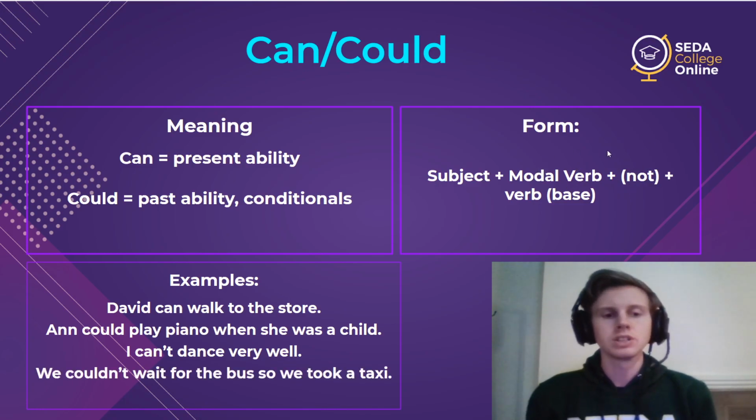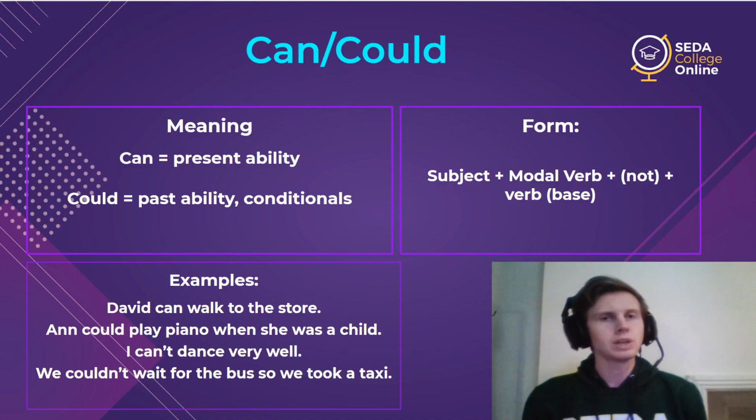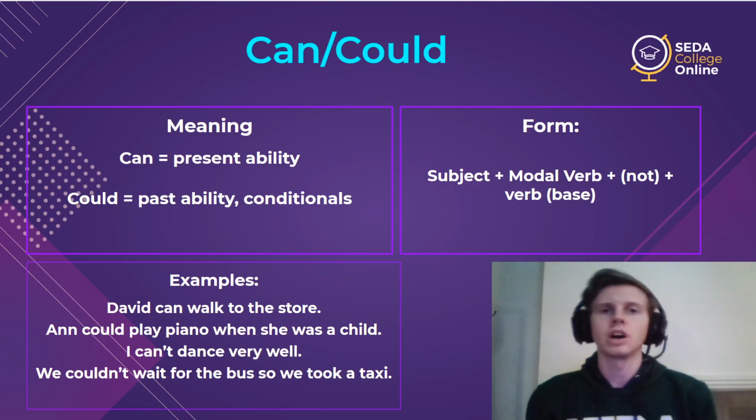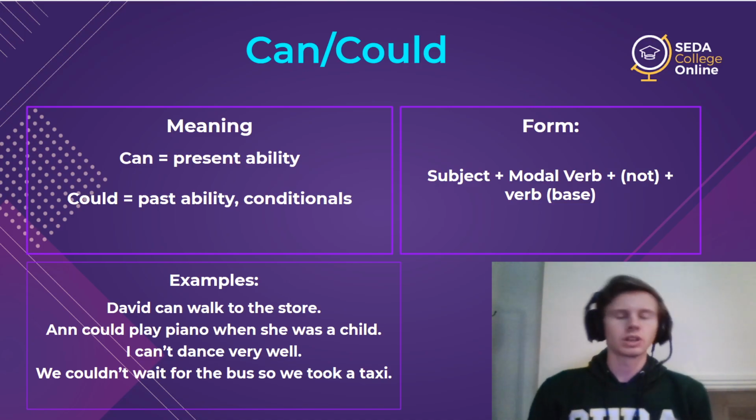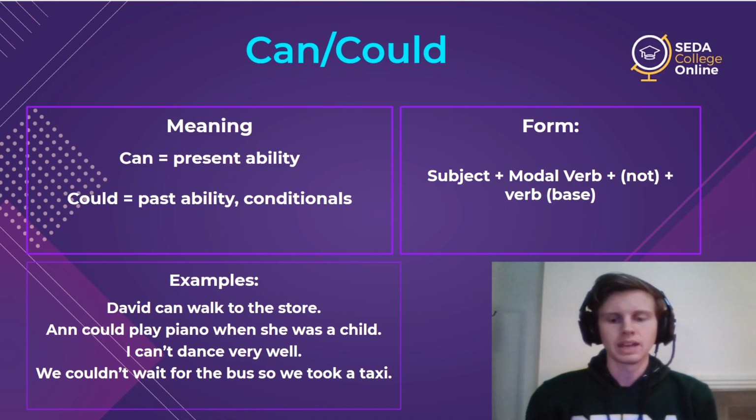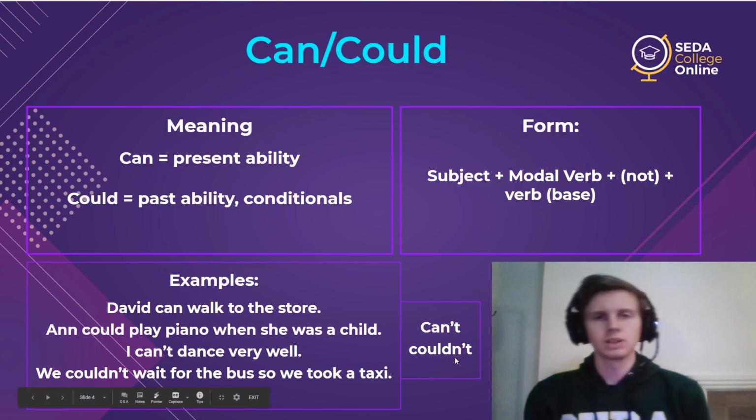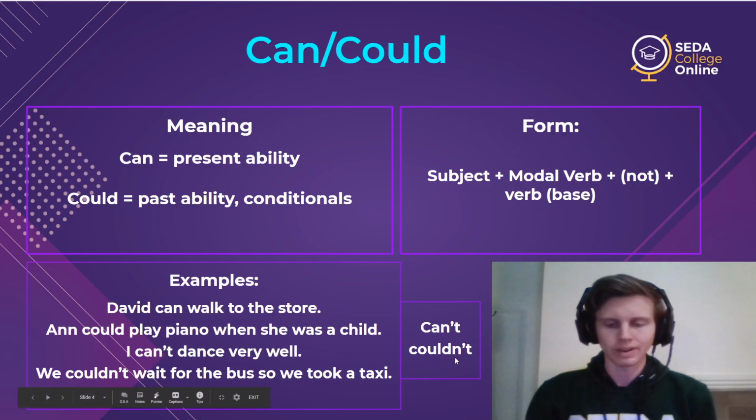And then we couldn't wait for the bus, so we took a taxi. So in the past, this is a past example. So in the past situation, we could not wait. We didn't have the ability. Time did not allow. And so what did we do? Well, we took a taxi. So it will always be that kind of distinction for the present and the past with can and could. And just to make it clear, you will have the negative contractions can't and couldn't, as well as the positive can and could. All right.